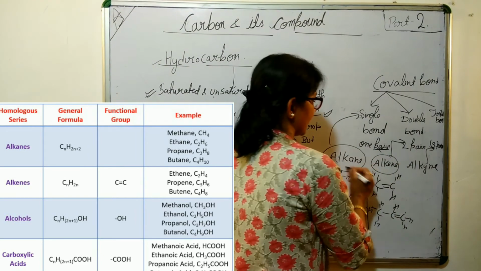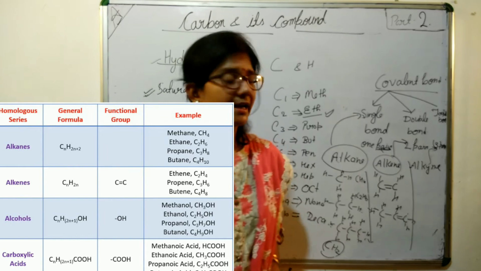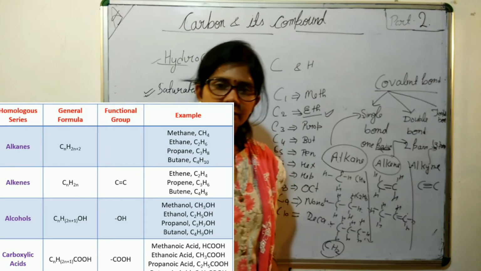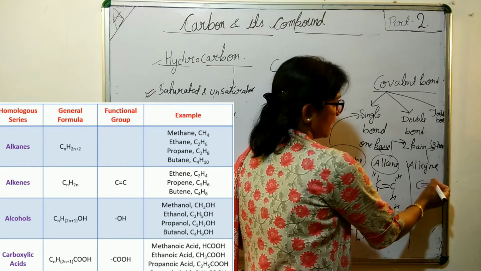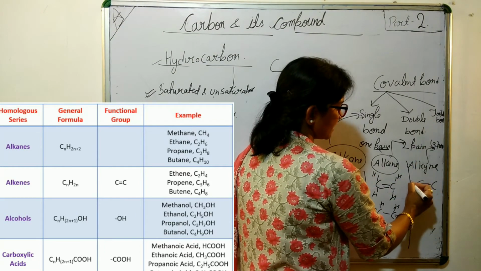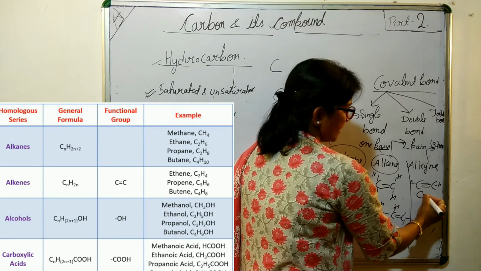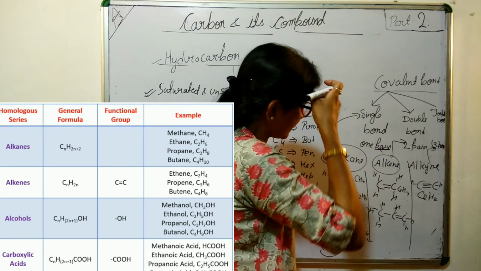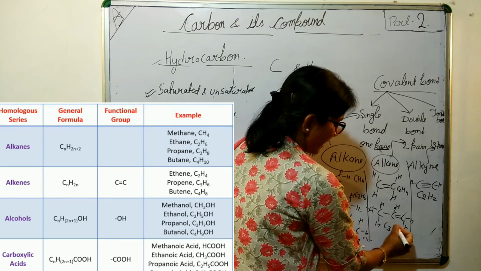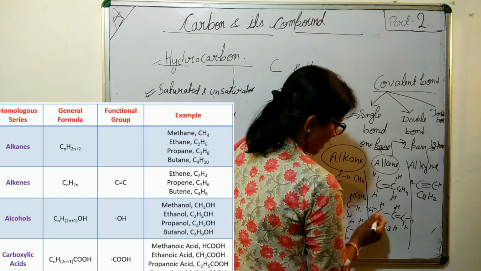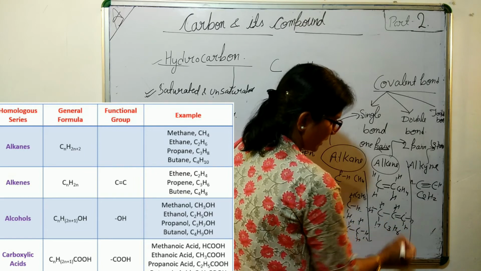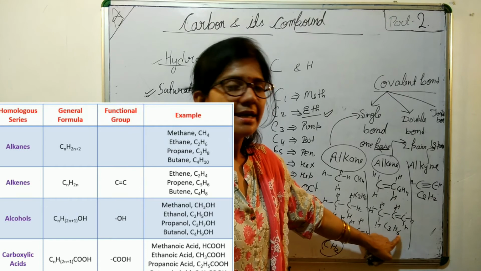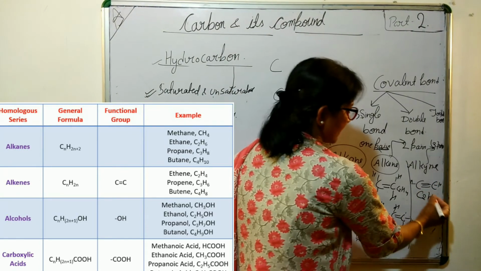In this way we can see ethene, propene, alkene. Now it is alkyne. What will be here? Clear? A triple bond, only one valency left. It is C2H2. Here it was C2H4, and here it is C3H6. So what is the difference? You can again see CH2, exactly the same way.